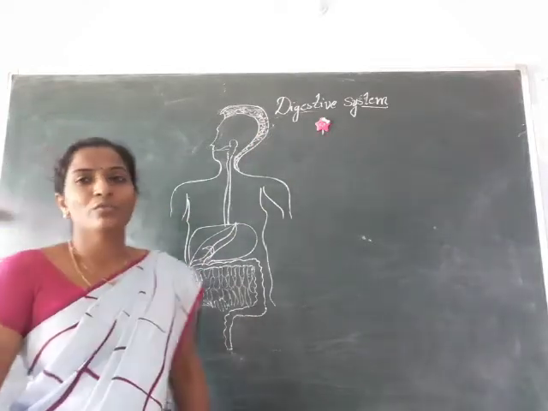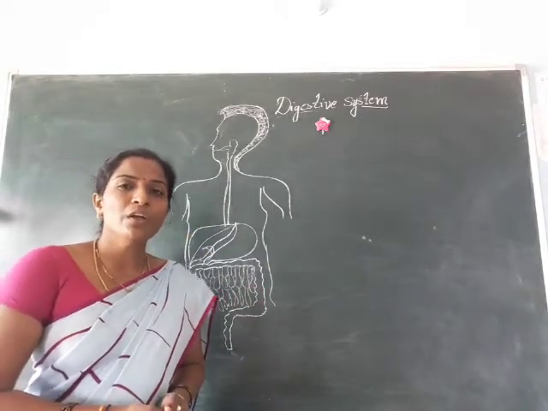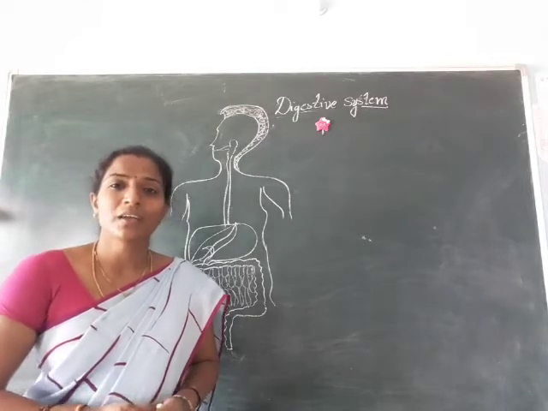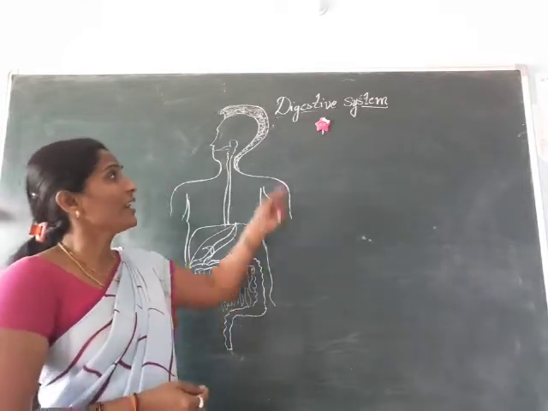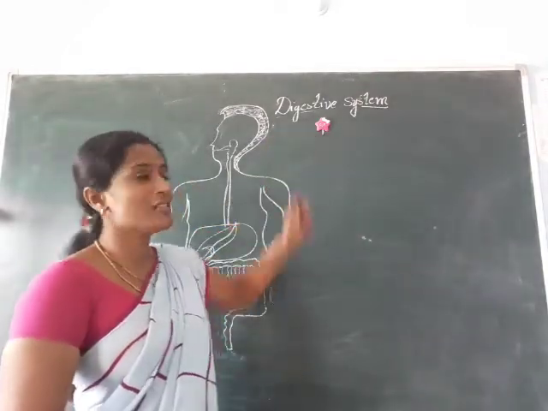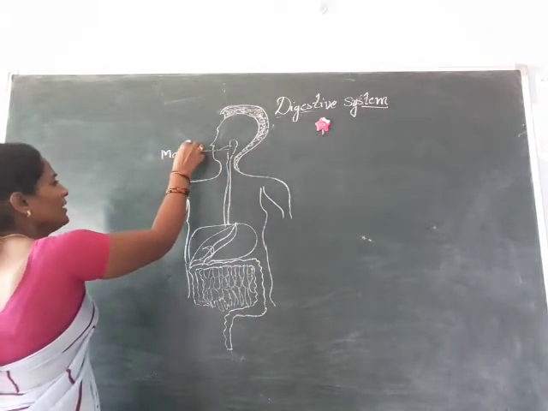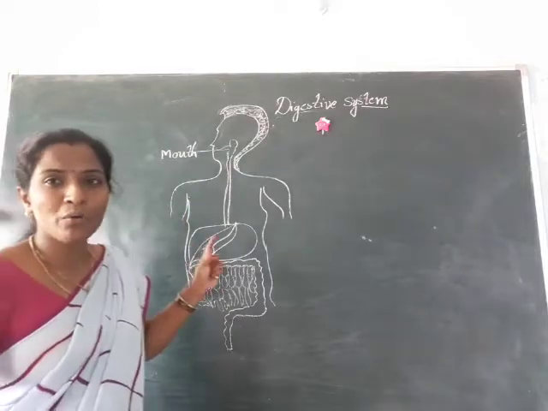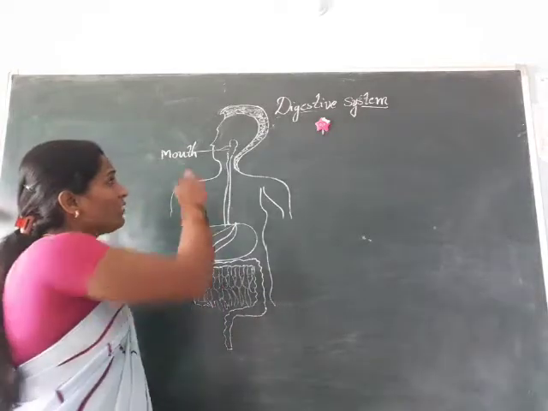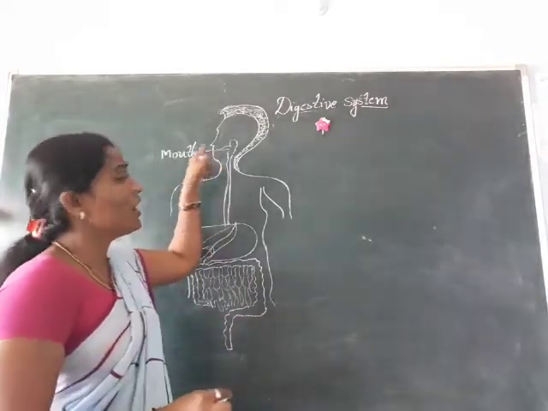So what is meant by digestion? Digestion means food breaks down into a simpler form. That process we call digestion. This digestion process occurs in the digestive system. The digestive system starts with the mouth. We take the food in with our mouth. So what objects are present in our mouth? Teeth. The food is broken down into small pieces inside our mouth.